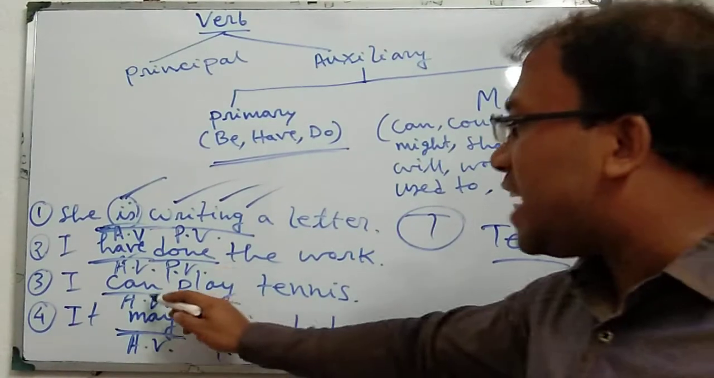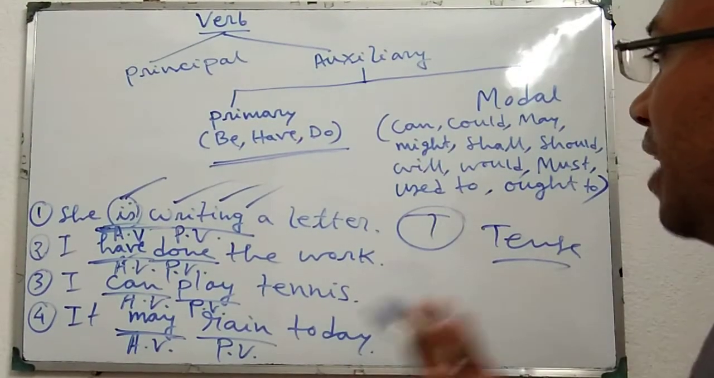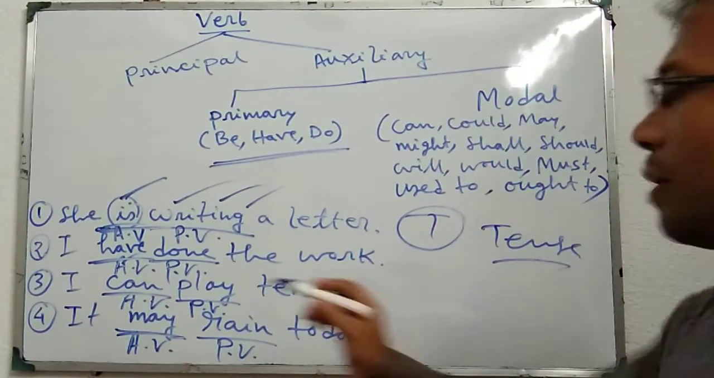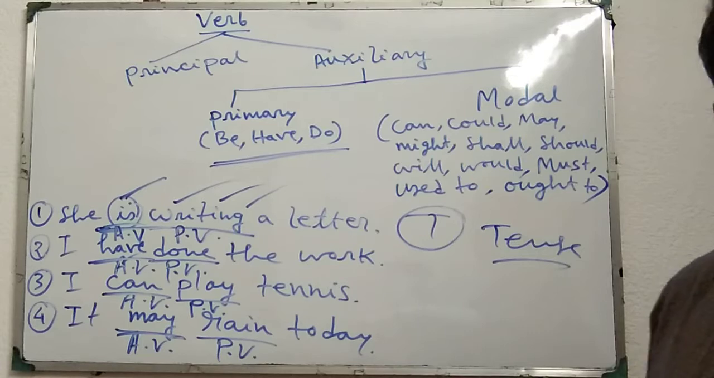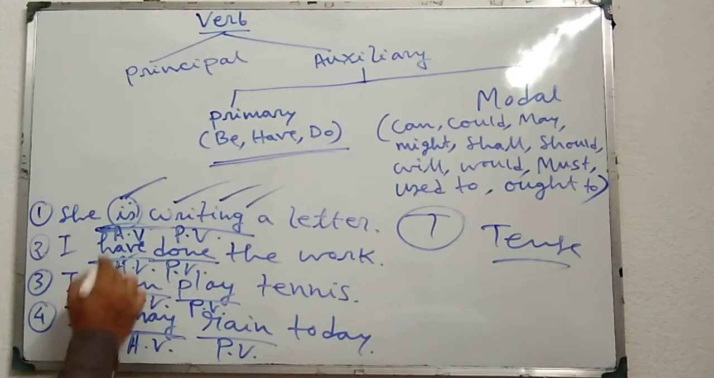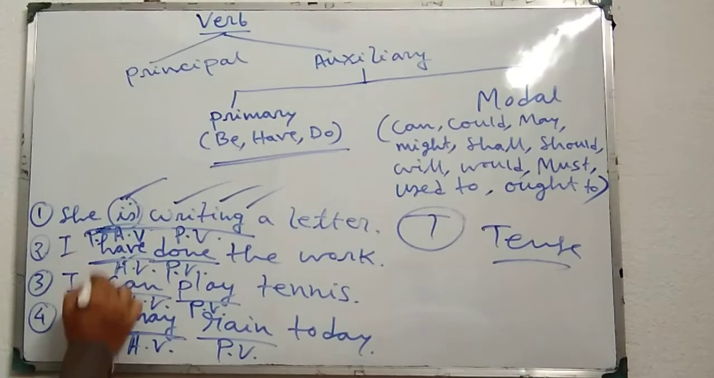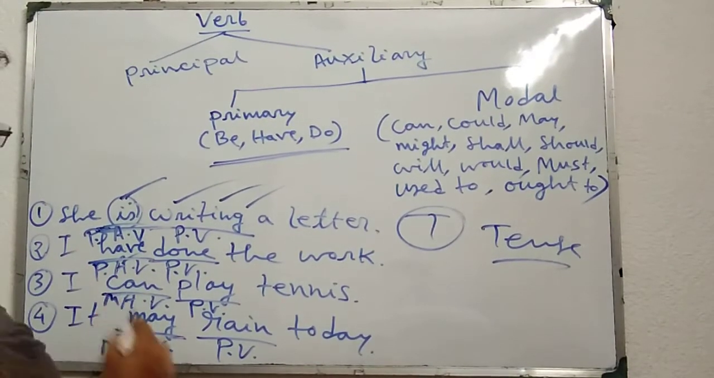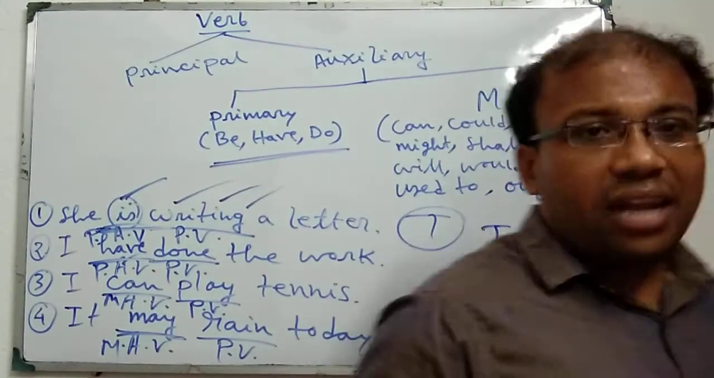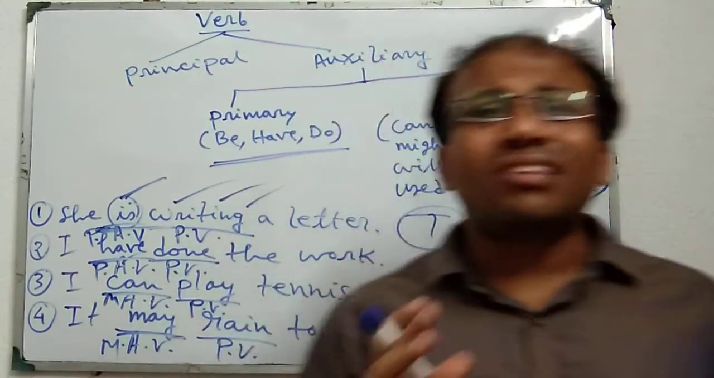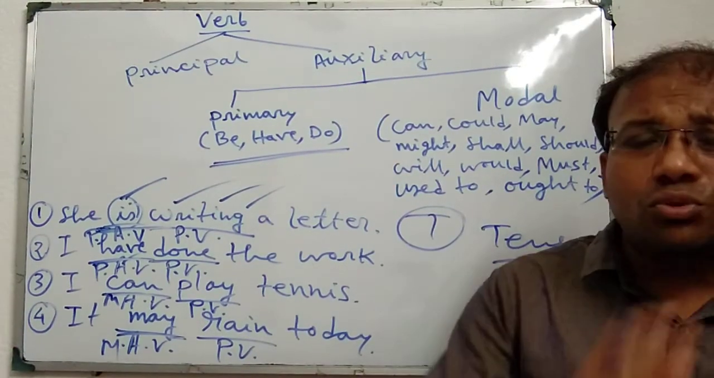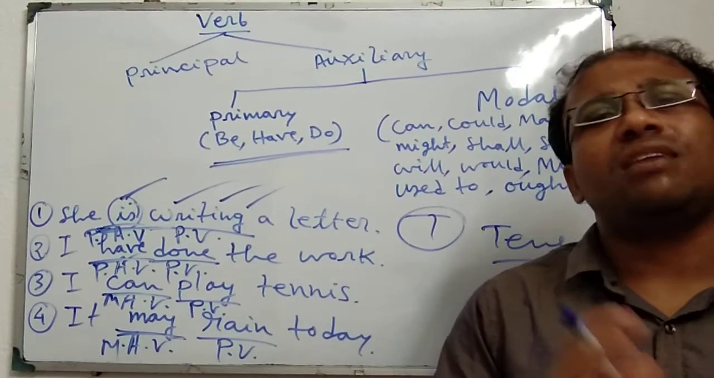Here, in I can play tennis, can is expressing ability. It may rain today: may is expressing possibility. So these are modal auxiliary verbs. That means is and have are primary auxiliary verbs, and may and can are modal auxiliary verbs. In this way we can classify the verbs. Now in my next class, I will give all the uses of different types of modal auxiliary verbs. Okay.